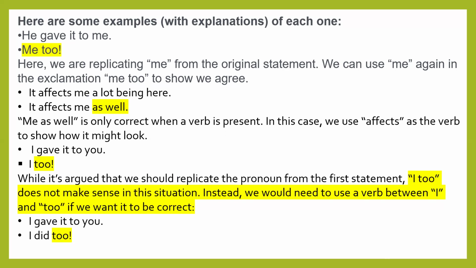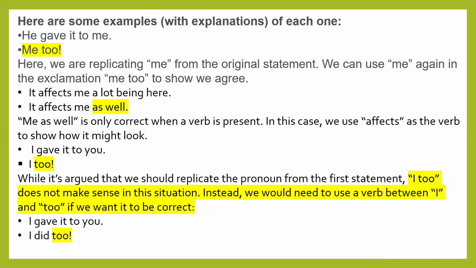He gave it to me too. He gave it to me, and your reply is me too. So when we are repeating me from the original statement, we can use me again in the exclamation me too. Too means agree. We agree, he agrees, she agrees.